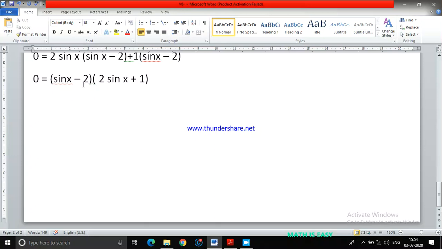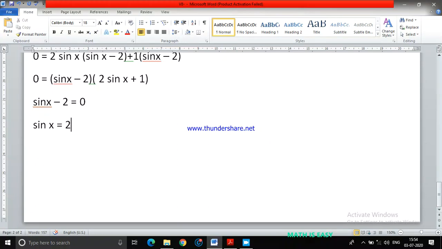Case 1 is sin x minus 2 equals to 0. If sin x minus 2 equals 0, then sin x equals 2. Do you think sin x will be 2 for any x value?